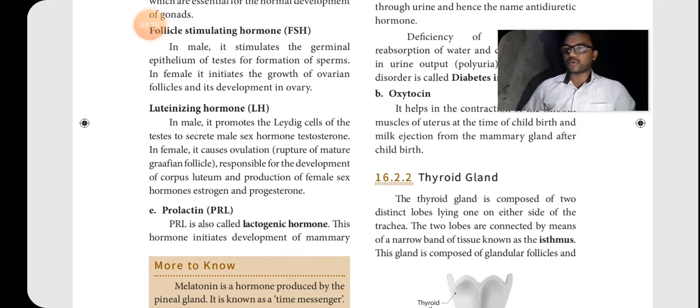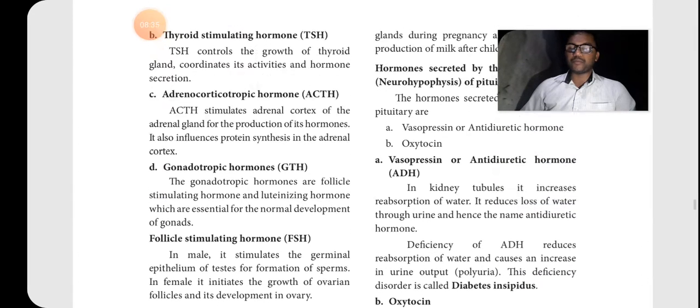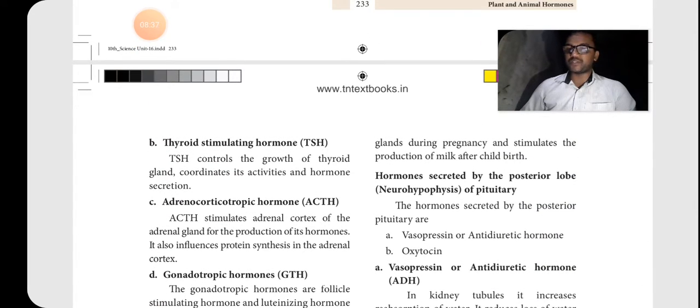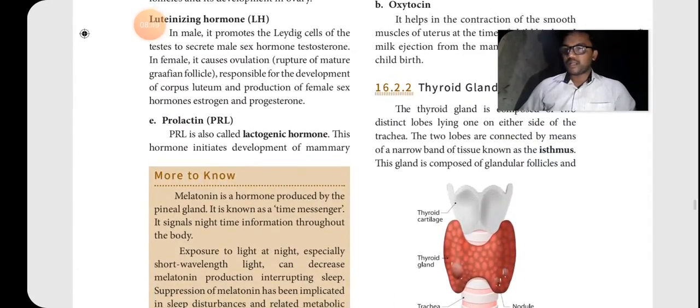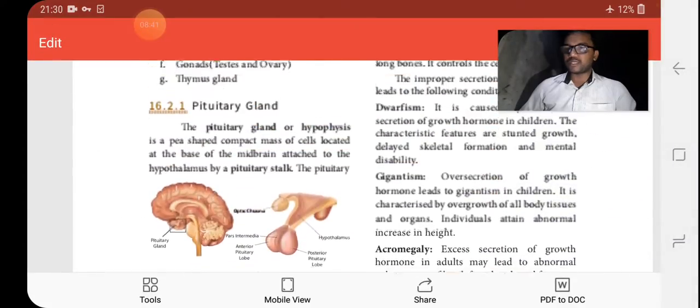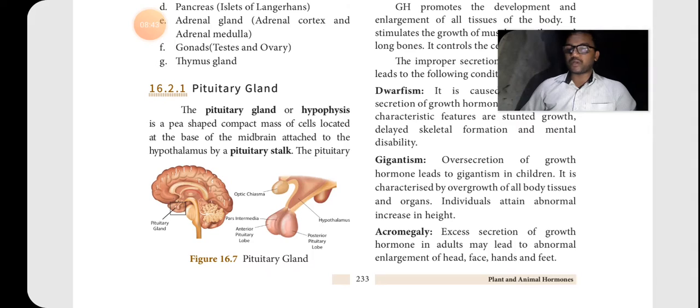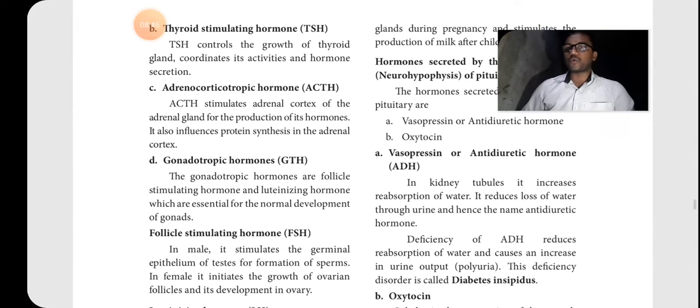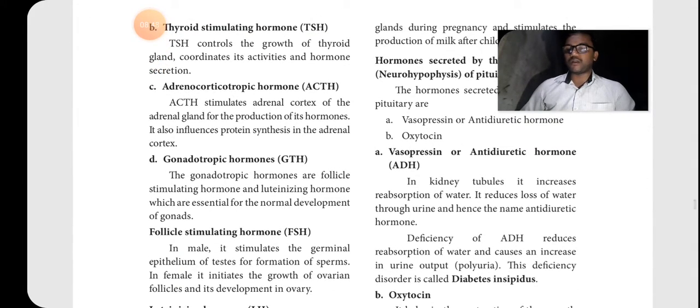Okay. Then the hormones produced in the pituitary: there are two lobes, anterior and posterior. The anterior part we saw. The posterior part produces vasopressin or antidiuretic hormone, then oxytocin. These two are also important. So all the hormones produced by the pituitary gland we should study.